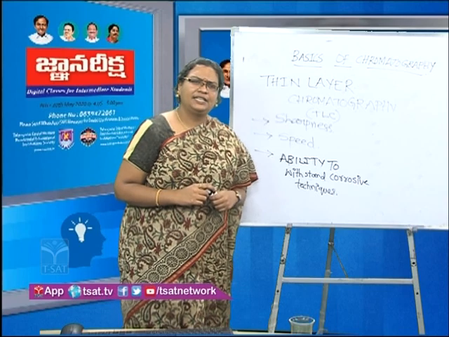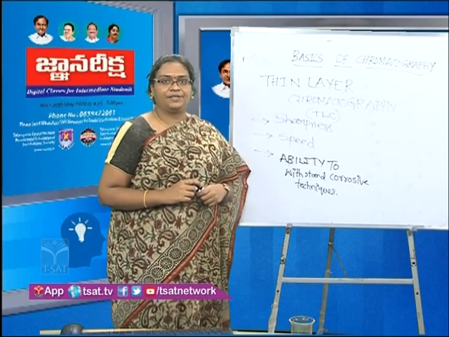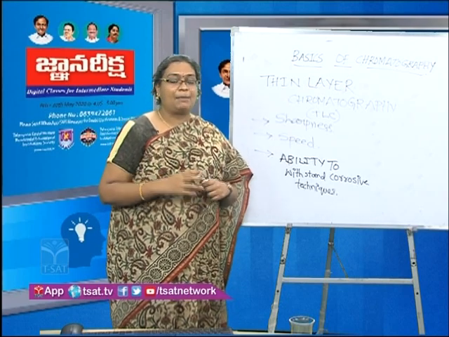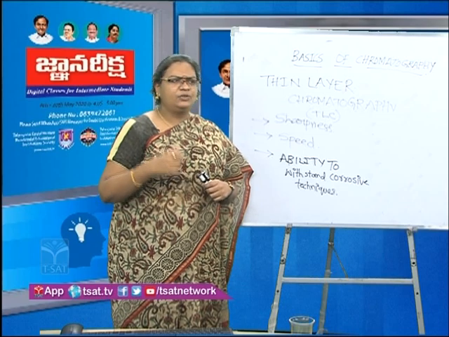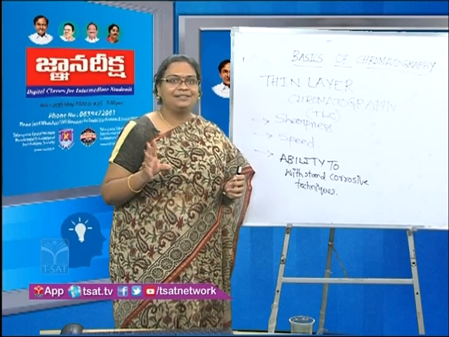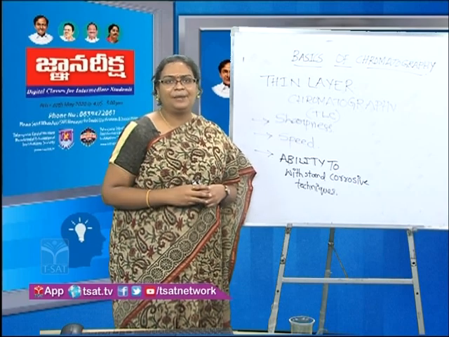What is this ability? I told you about the development step in paper chromatography, that ninhydrin solution is sprayed and then only we get the spots if it is an amino acid. But can you spray acid on a paper? The entire paper will get damaged. It will be charred because it is made up of cellulose, which is a sensitive material.